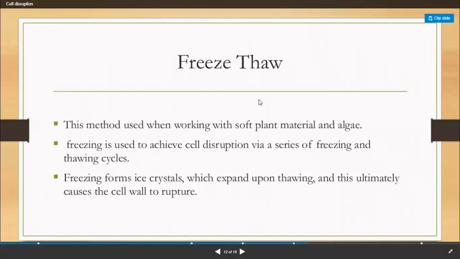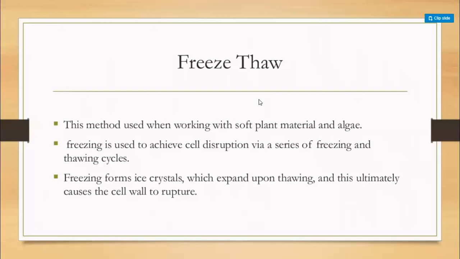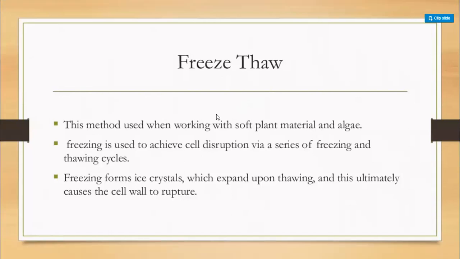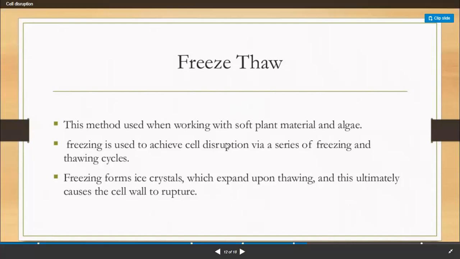Freezing and thawing. This method is also a physical method, and it is applied for plant and algae, for the disruption of plant cells and algal cells. In this method we freeze the cells and subject them to thawing cycles.